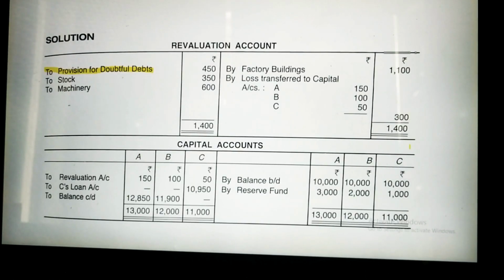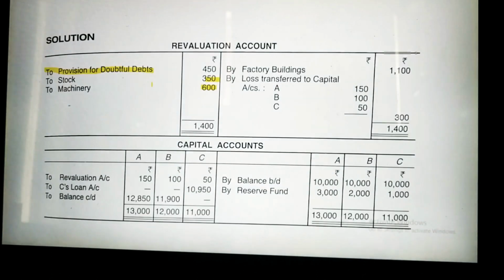So I have written here: to stock 350, to machinery 600. The calculation is very easy, you only have to take the simple percentage of the value. Now you have completed the revaluation debit portion.